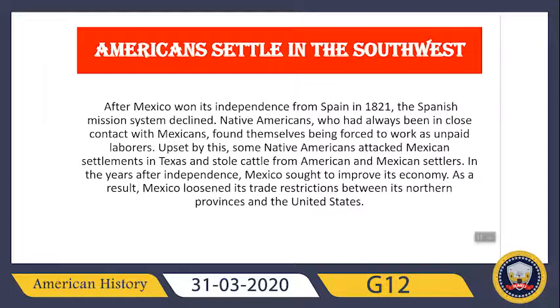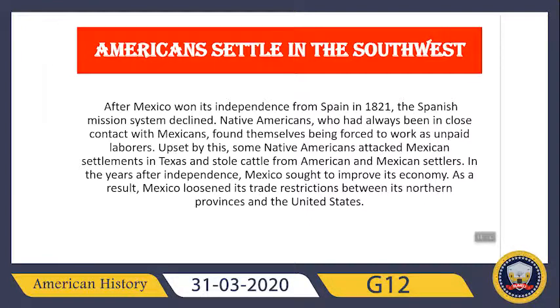The Native Americans, who had always been in close contact with Mexicans, found themselves being forced to work as unpaid laborers. Upset by this, some Native Americans attacked Mexican settlements in Texas and stole cattle from American and Mexican settlers, because they were forced to work unpaid.